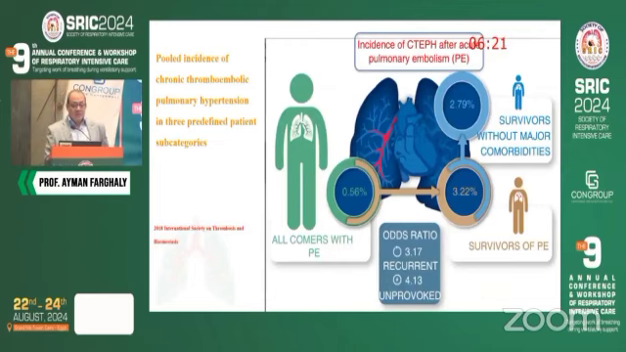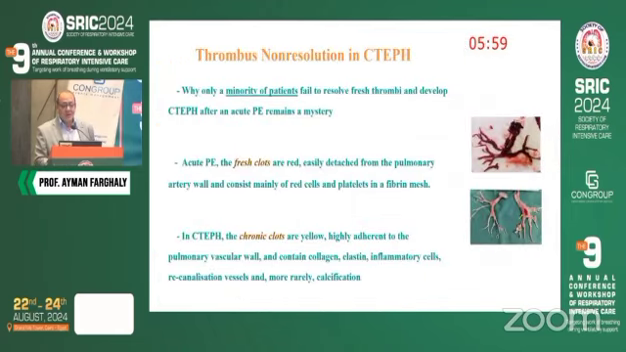This is the pooled incidence of chronic thromboembolism in 3 predefined patient subcategories. So the numbers are like this. In all comers with PE, it is around 0.5%. In all survivors, it is around 3%. And again, in survivors without major comorbidity, it's around 3%. That's why screening is not recommended up till now.